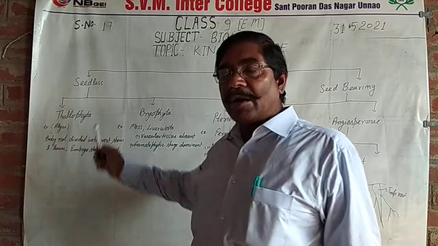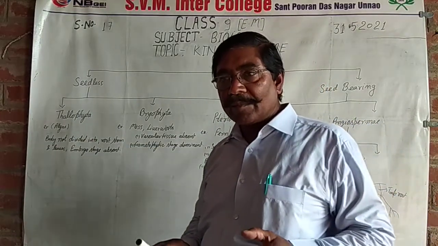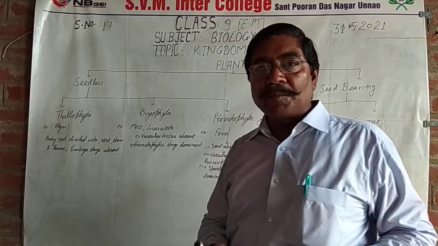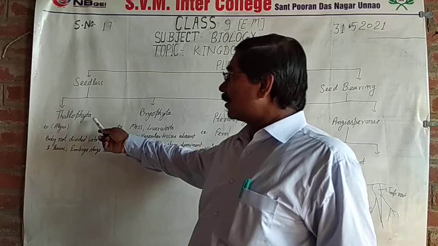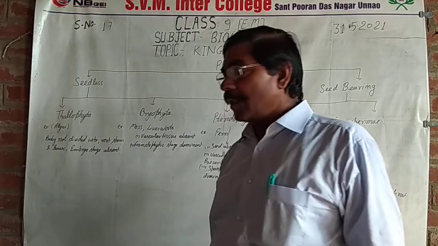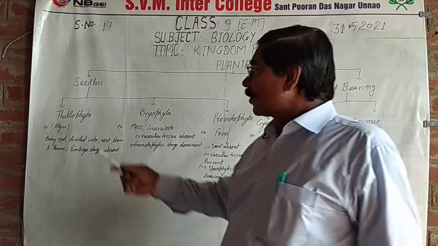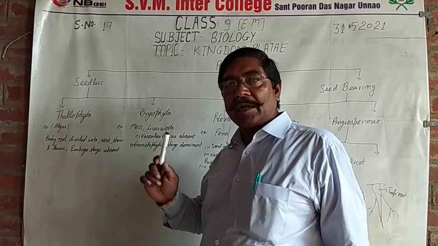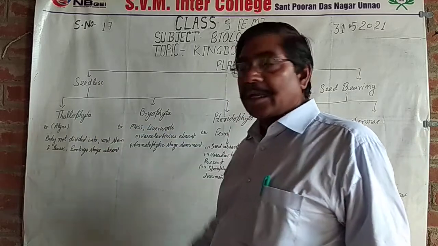Thallophyta body is not differentiated into root, stem and leaves. So the plant body is like a thallus. This is called Thallophyta. Embryo stage absent. So these plants are called Thallophyta plants. Vascular bundles absent.